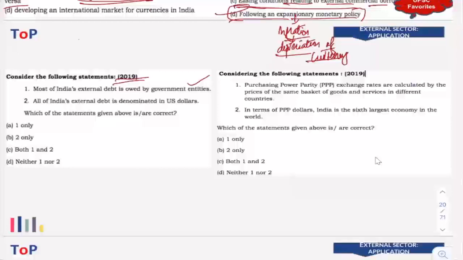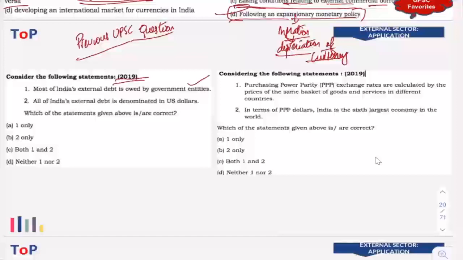Now this is where referring to previous UPSC question papers becomes important. If you have referred to previous UPSC question papers, you will get a lot of insights that can be helpful for your upcoming prelims as well. Because earlier we have seen a question from around 2016 or 15, something like that, where it was mentioning external debt. Now, when you see that kind of thing, such as external debt, from a previous question paper, you have to actually refer to it.